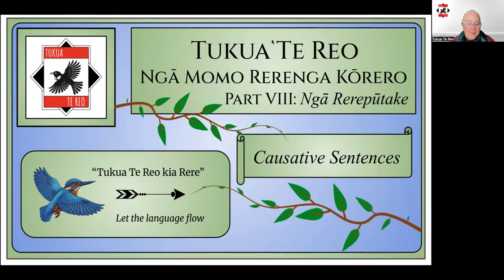Kia ora koutou. This is part 8 in the series about ngā Momo Rerenga Kōrero, Rerepūtake. We use these types of Rerenga Kōrero to say something was caused by something, or why something happened. By the end of this video, you'll understand causative sentences and be able to use them with confidence.